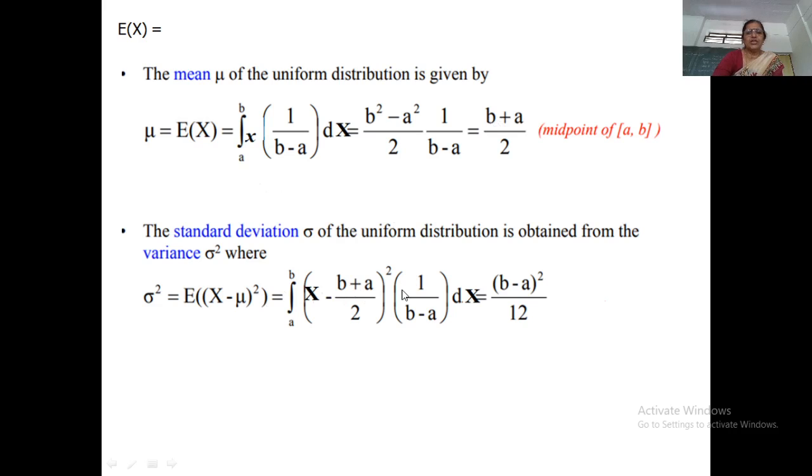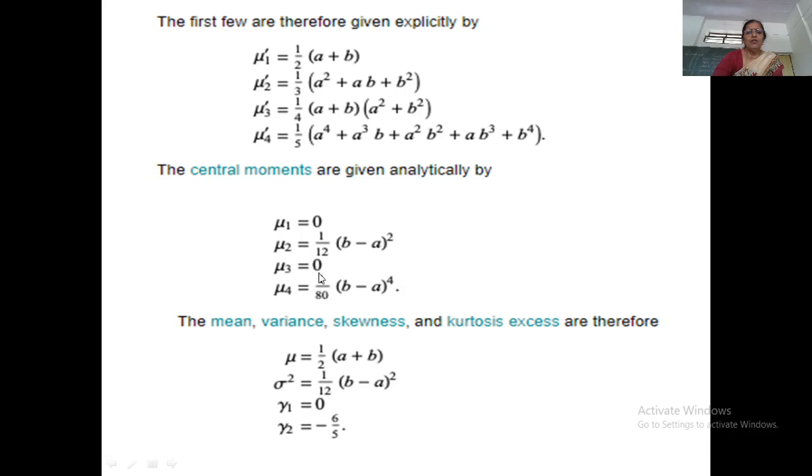Similarly, we can find the standard deviation and variance of the uniform distribution. So these are a few things I am just writing here. mu1 dash is a plus b by 2, mu2 dash is this, the third raw moment mu3 dash is this, and mu4 dash is this. And here mu1, the first central moment, is mu1 dash minus mu1 dash, so the first central moment is always equal to 0.